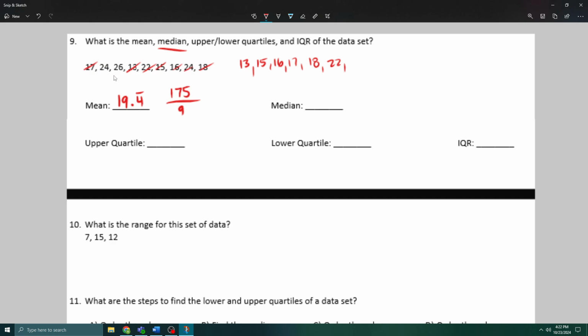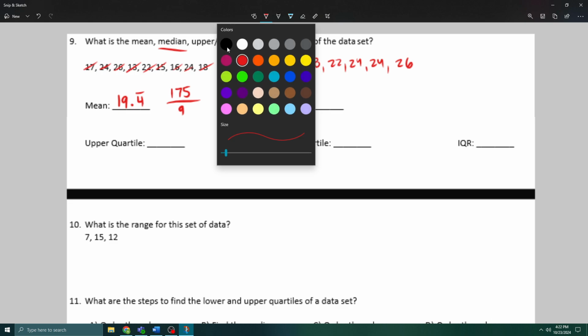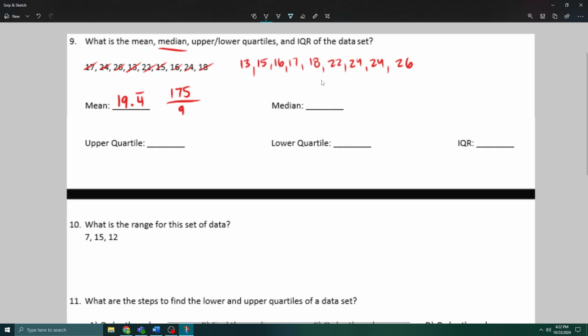I have two 24s and one 26. Right, so finding the mean, the median, the upper quartile, the lower quartile, those are all kind of the same thing in a lot of ways, in the sense that you need to find the median first before you find the lower or upper quartiles.